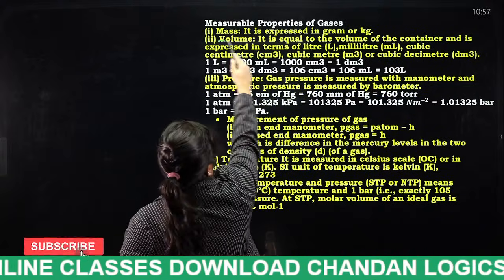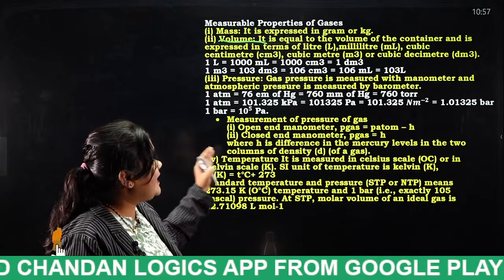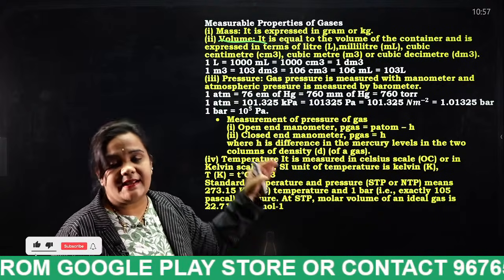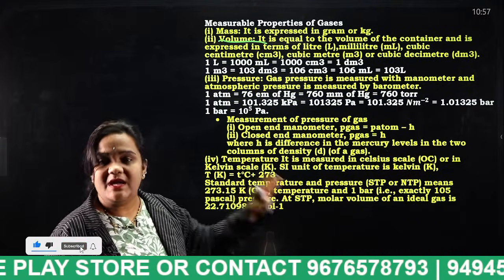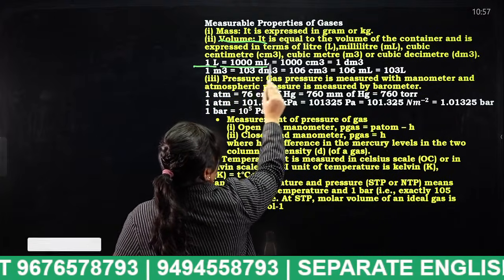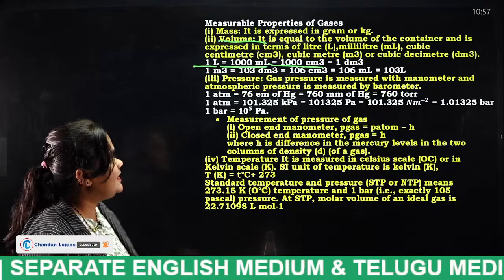Now volume. It is equal to the volume of the container and is expressed in terms of liters. Mass is expressed in kgs, and volume is expressed in liters. And 1 liter is equal to 1000 milliliters, that is equal to 1000 centimeter cube, and that is equal to 1 decimeter cube.